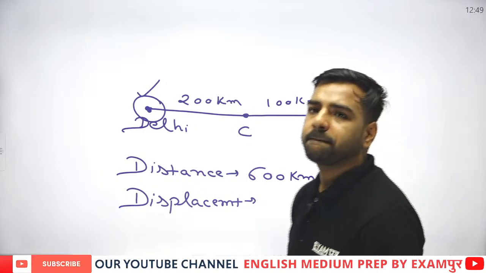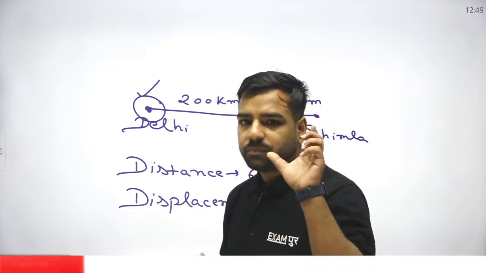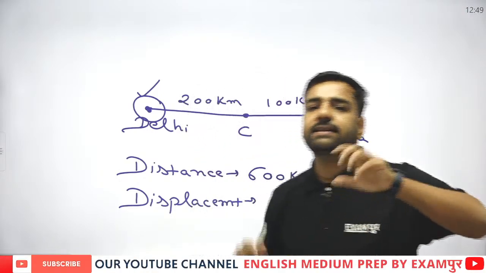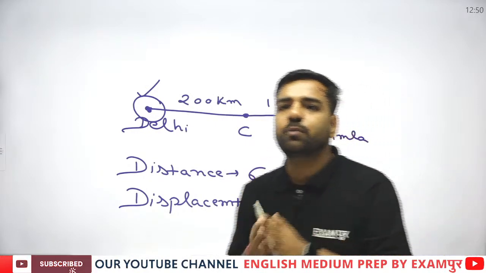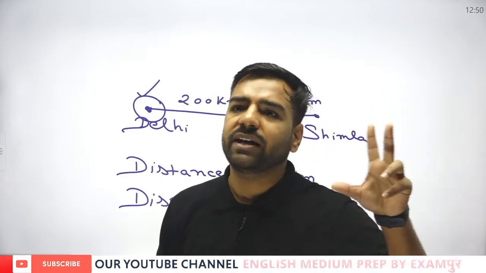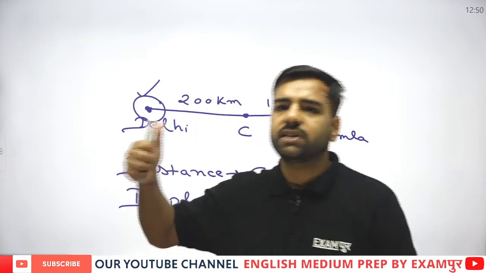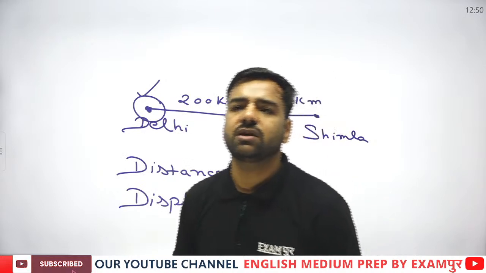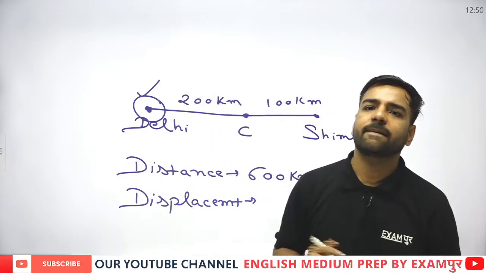Okay. And please remember my definition. My definition is displacement is the shortest distance between 2 points, that is from the starting point to the final point. Okay, Jeevita, got your answer, 300. Ganesh, 300. Who is left? Prajwal is left. Prajwal, your answer please. Are you also with 300?